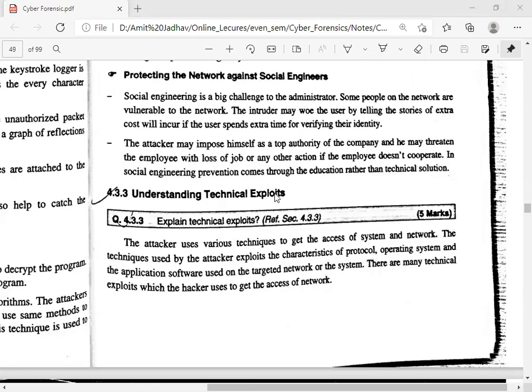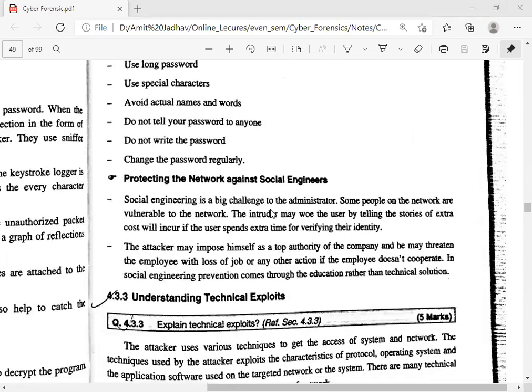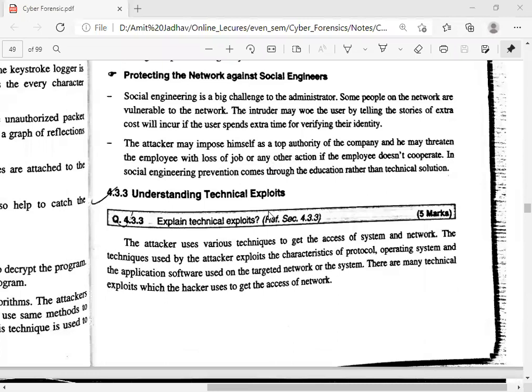Okay, the next point is understanding technical exploits. We will see what tricks are used to break the password. The attacker uses various techniques to get access to the system and network. These techniques exploit the characteristics of the protocol, operating system, and application software used on the targeted network or system.